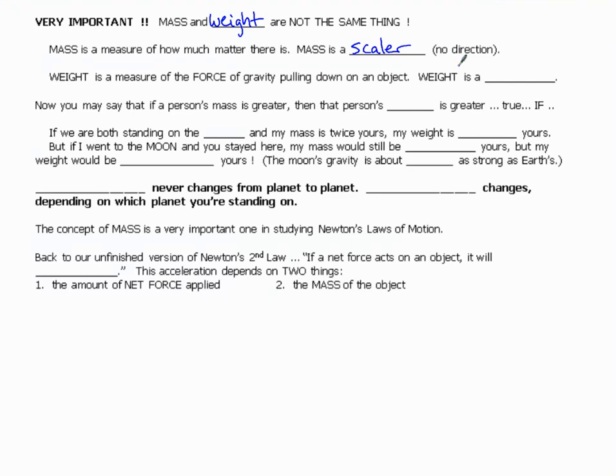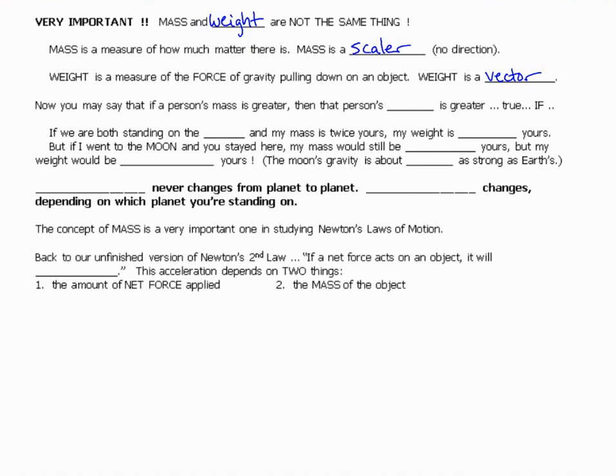Weight is a measure of the force of gravity pulling down on an object. Weight is a vector. It's the force of gravity pulling down on an object, so it has both magnitude and direction.